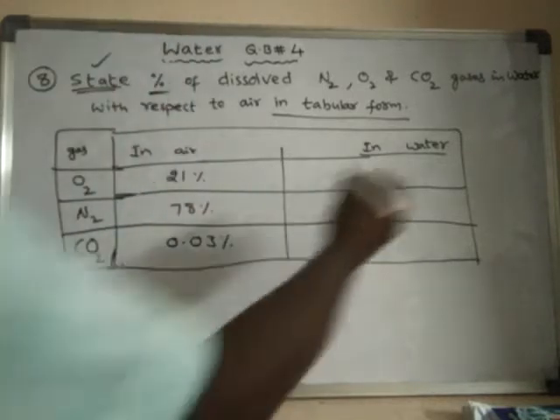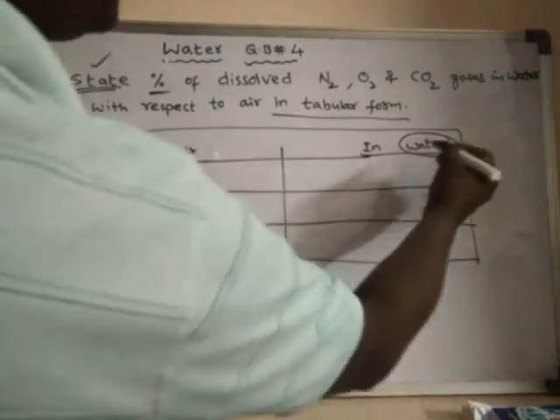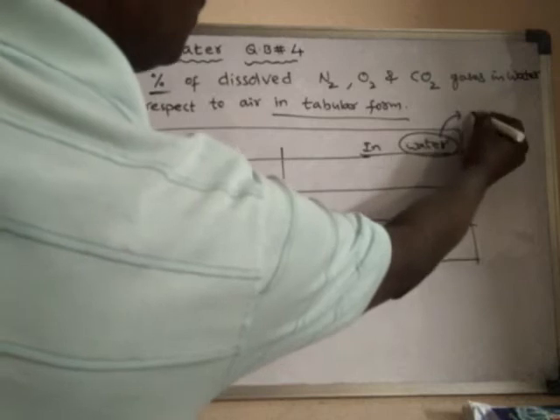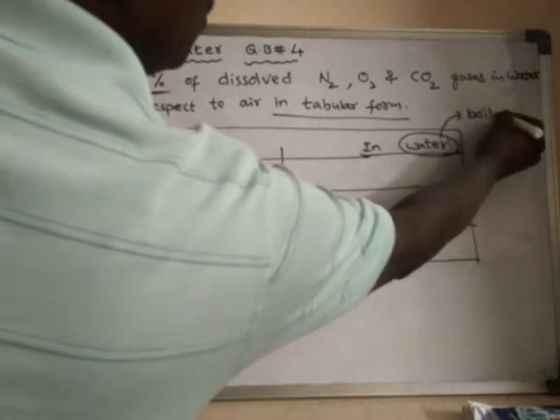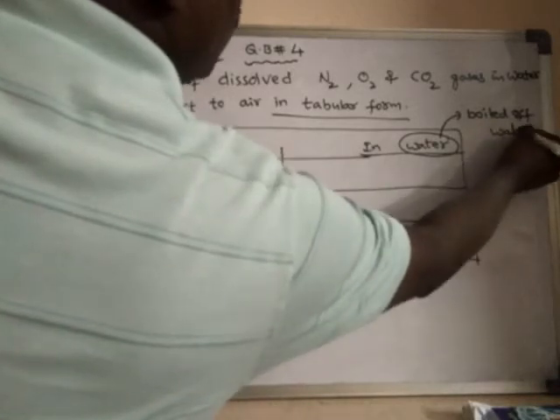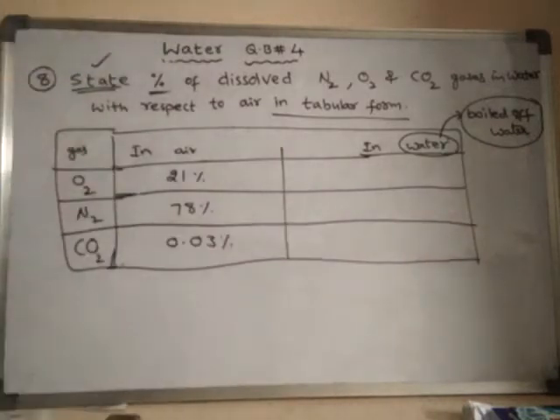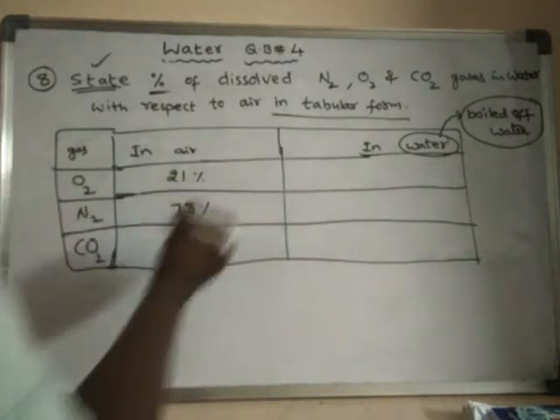But in case of water, which water? Actually, we have to mention it as boiled off water. So already we have seen an experiment where the boiled off water is obtained, and in that boiled off water we have seen different percentages of different gases.